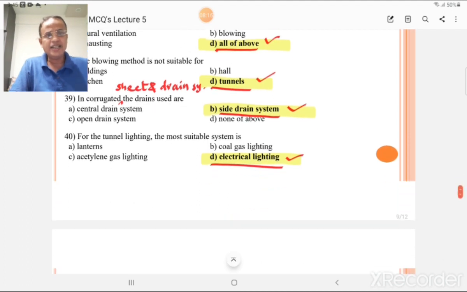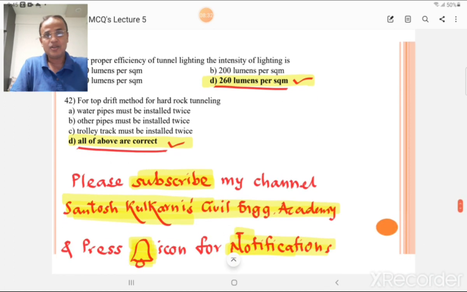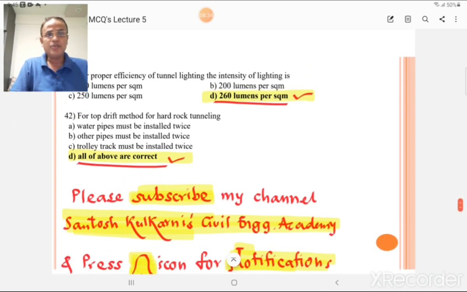For tunnel lighting, the most suitable system is electrical lighting, as discussed in the earlier lecture. For proper efficiency of tunnel lighting, the intensity of lighting of 260 lumens per square meter is the most correct or most appropriate answer. For the top drip method of hard rock tunneling, water pipes must be installed twice, other pipes must be installed twice, trolley track must be installed twice. So option D is the most appropriate answer.